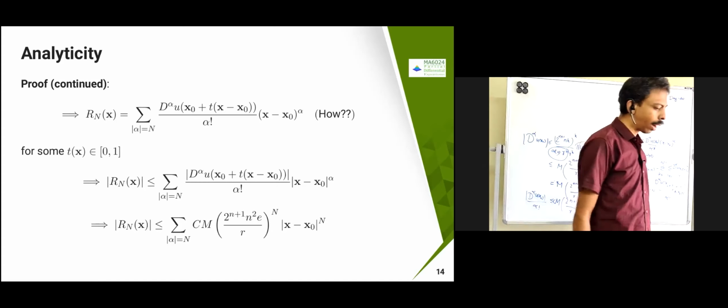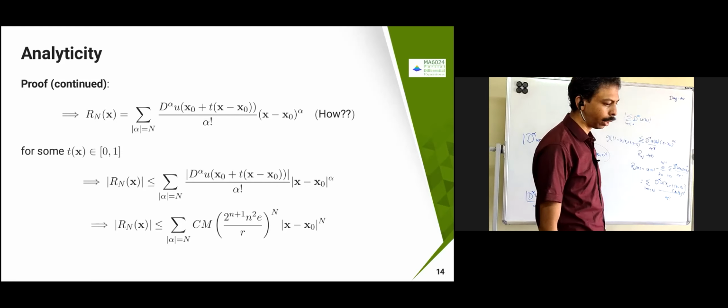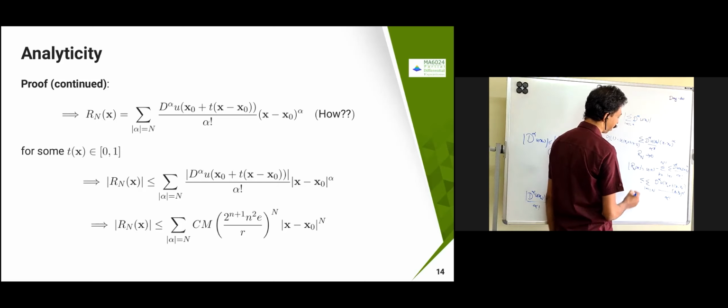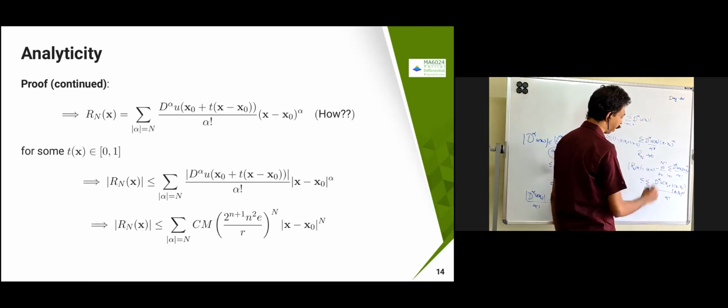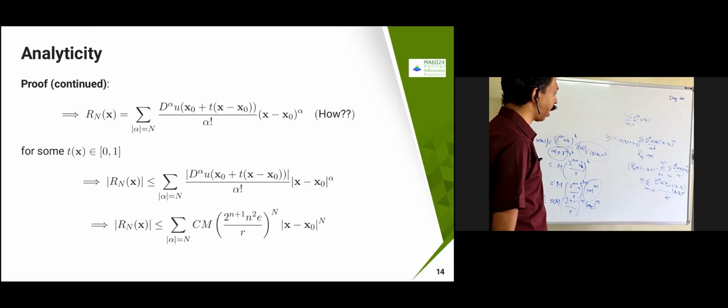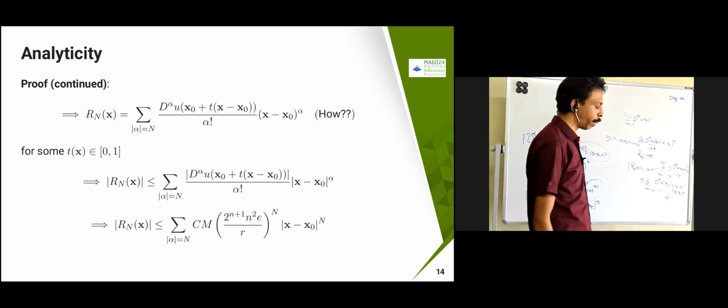Okay. So now Rn of x, if I just take the modulus, is going to be less than or equal to individual things, which I am going to take. So we have to claim that this is convergent, absolute convergence we have to claim. So that's the only part remaining.